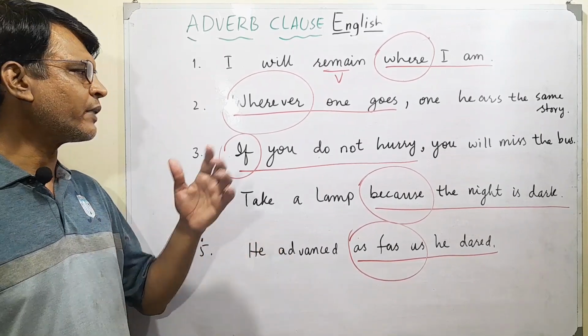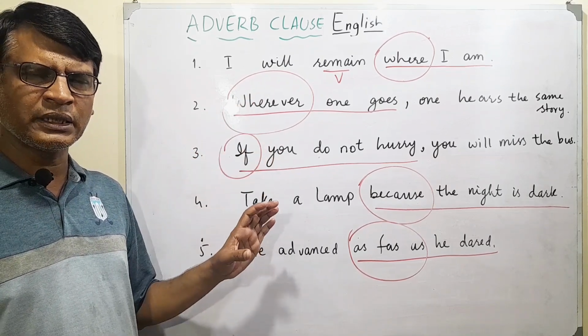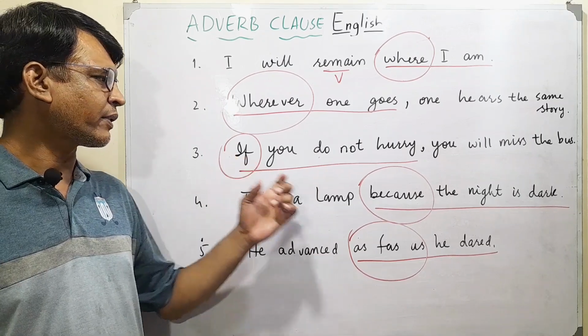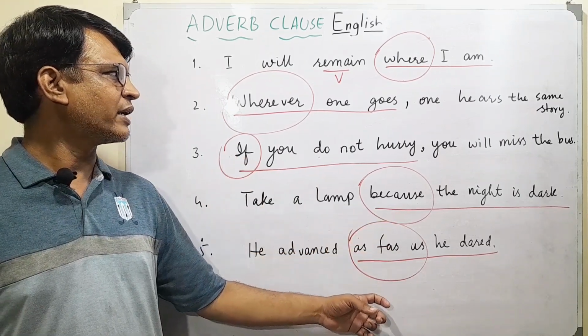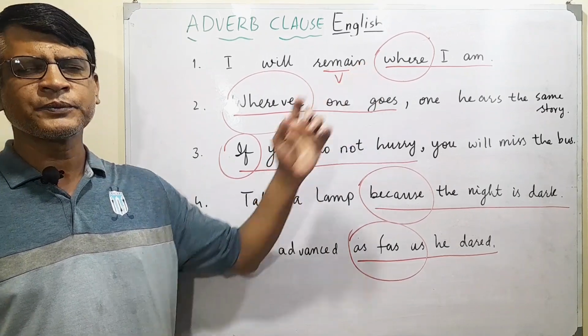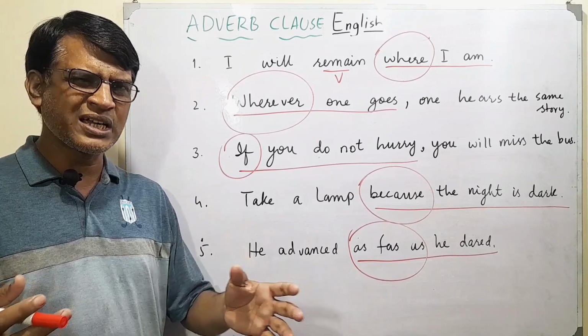There are certain words that are particularly used for adverb clauses, like if, because, as far as, wherever, where as well. So just focus on these words.